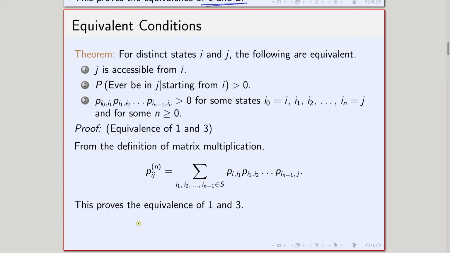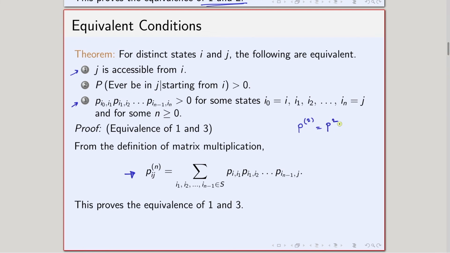Now, we will look into the proof of the equivalence of 1 and 3. To prove this one, first we have to understand this particular expression. Just recall that P^2 can be written as P squared.